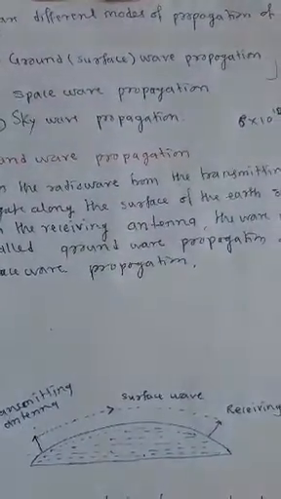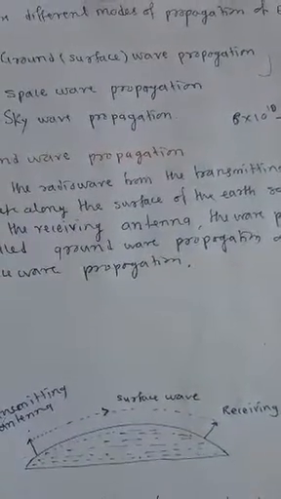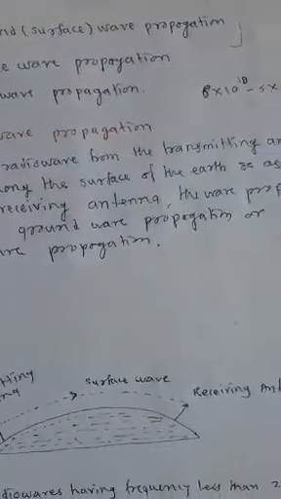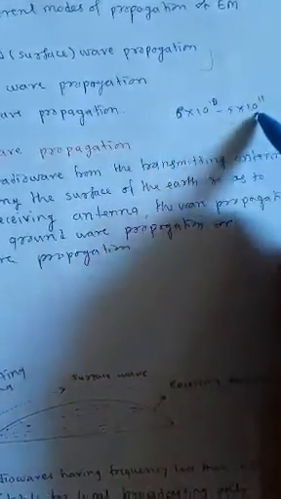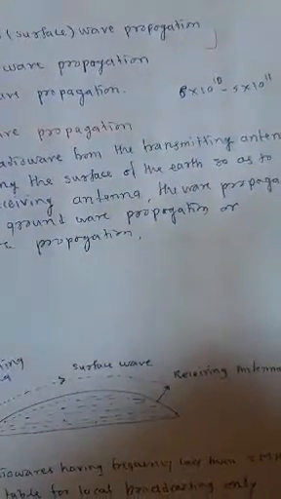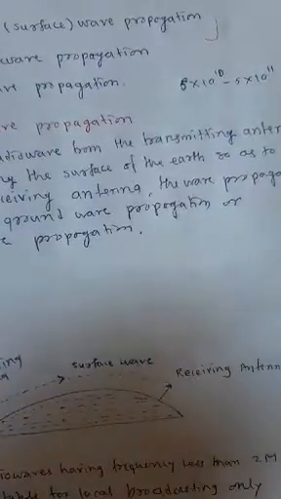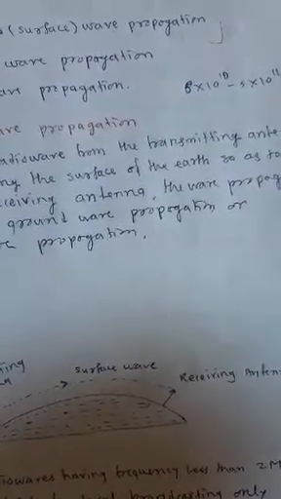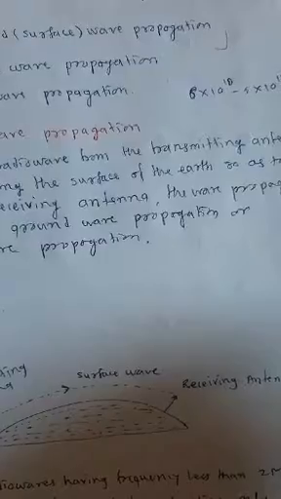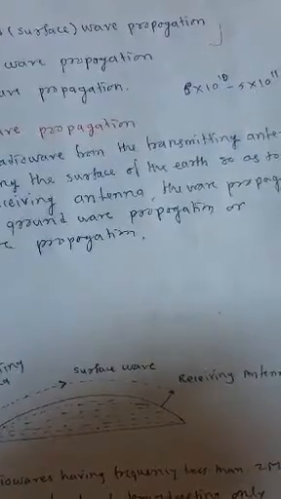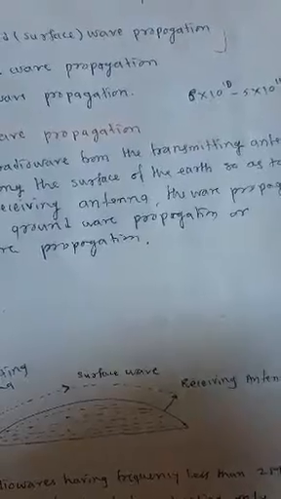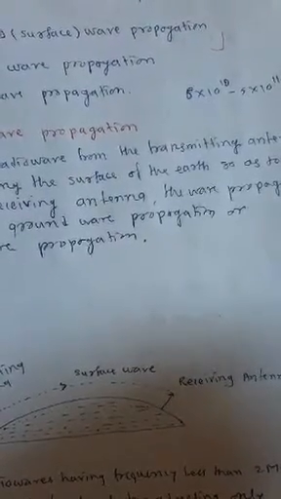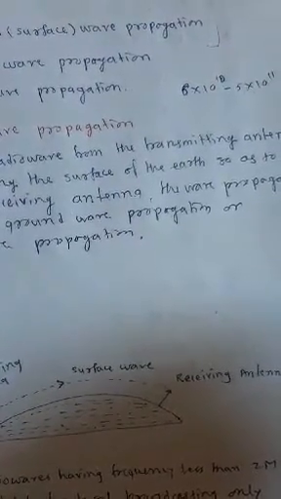The electromagnetic waves in the frequency range from 8 into 10 to the power 10 to 5 into 10 to the power 11 hertz are generally called radio waves. And these waves are useful for transmission of information from one place to another place without the help of wires or any material medium between the two places.